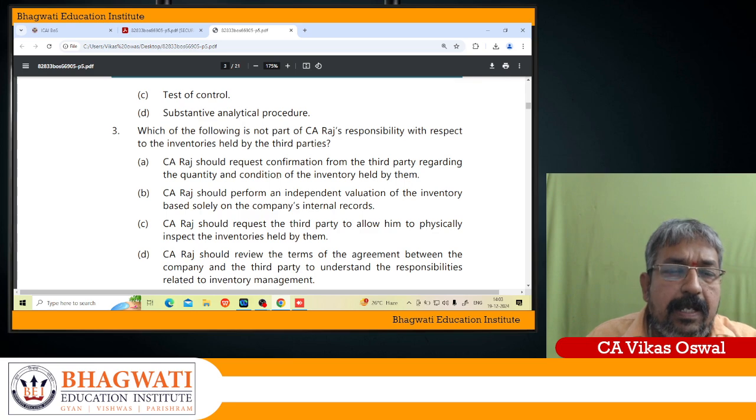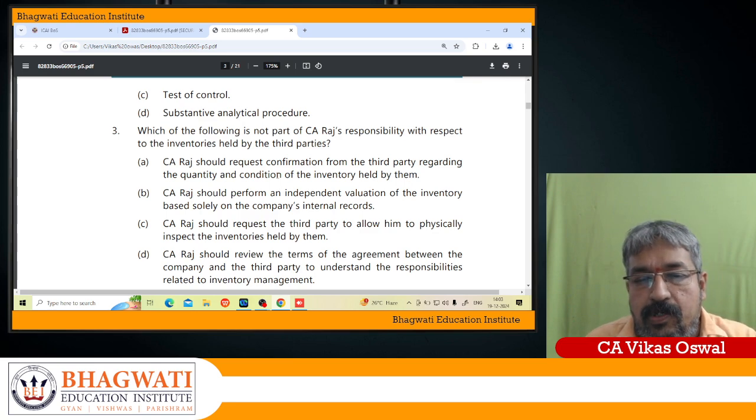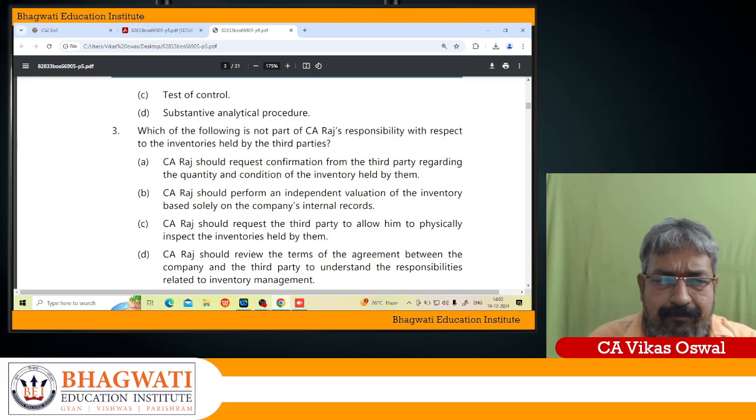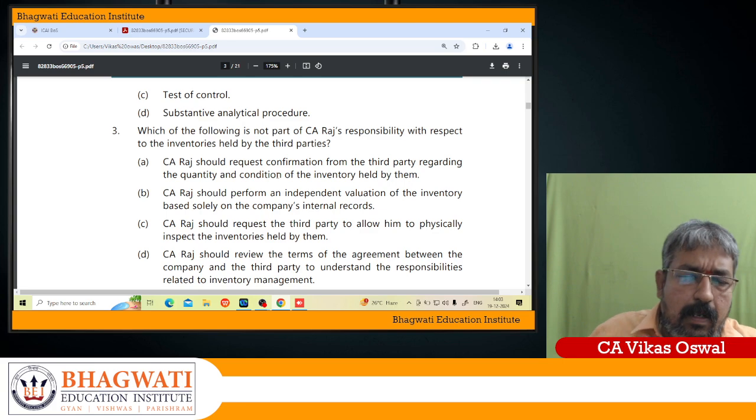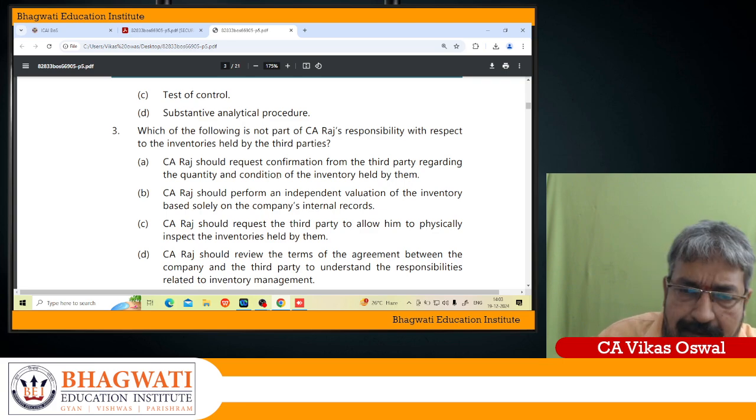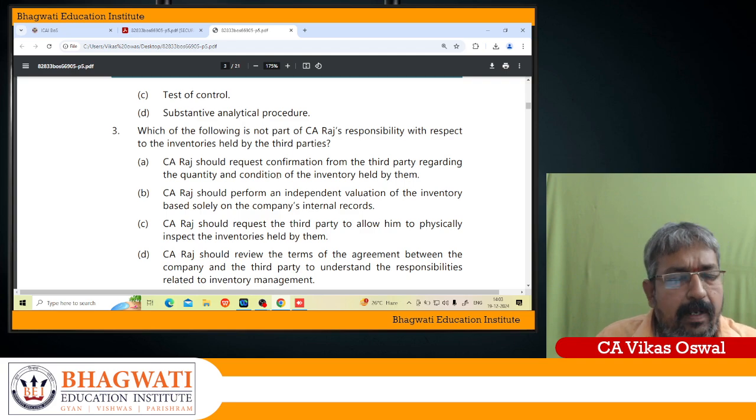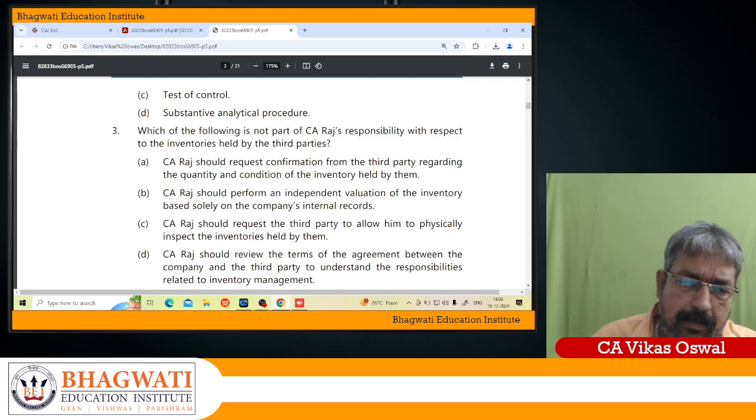First of all, A, CA Raj should request for confirmation from third party regarding the quantity and the condition of inventory held by them. This is very much correct, because when the inventory is held by third party, definitely he can ask for confirmation. B, CA Raj should perform independent valuation of inventory based solely on the company's internal records.